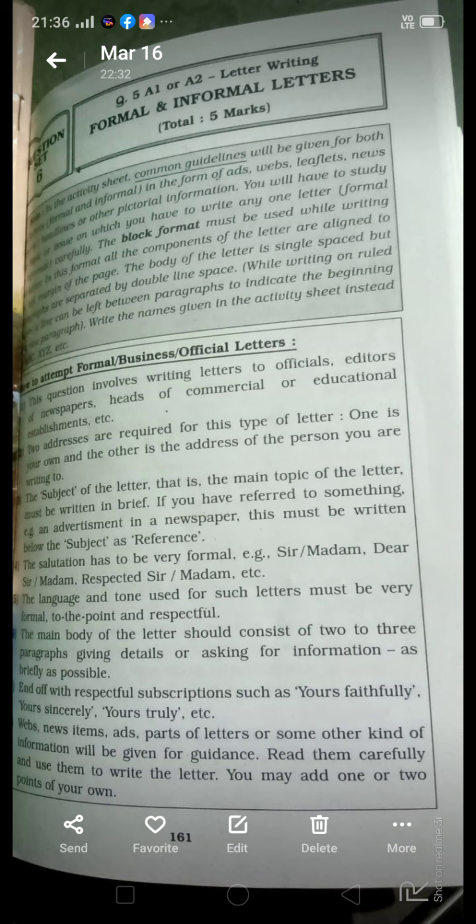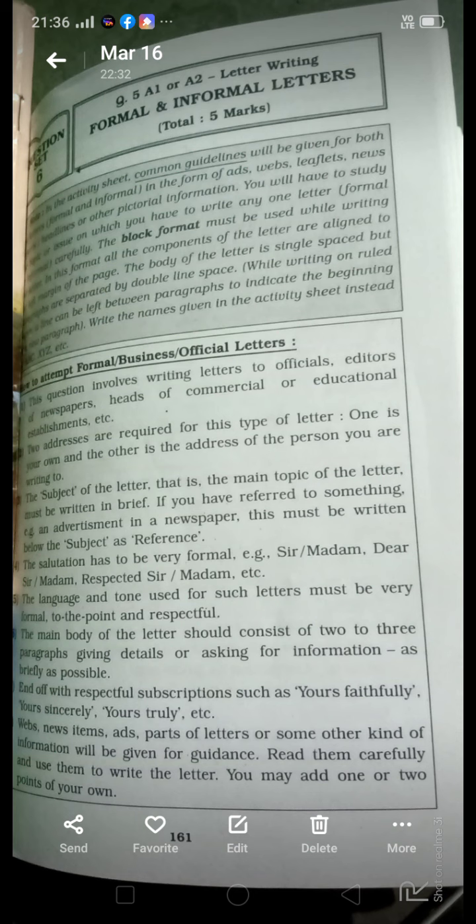In the activity sheet, common guidelines will be given for both the letters, formal and informal. These guidelines are, for example, in the form of an ad, waves, web, leaflets, news report, headline, or other pictorial information, meaning picture information.